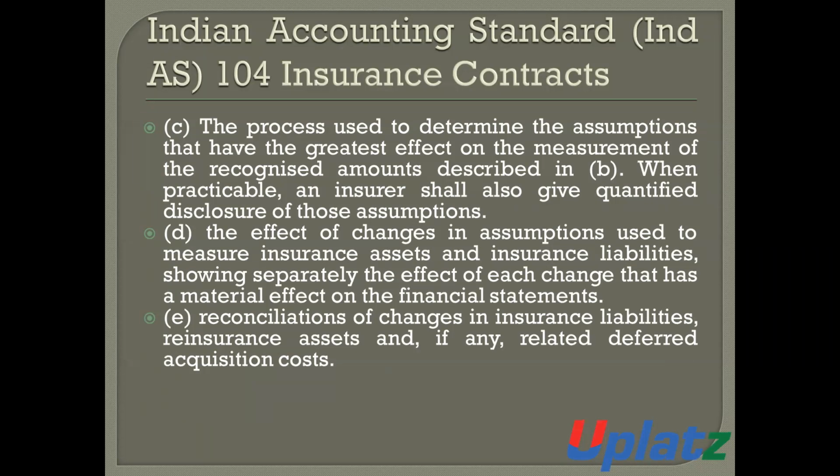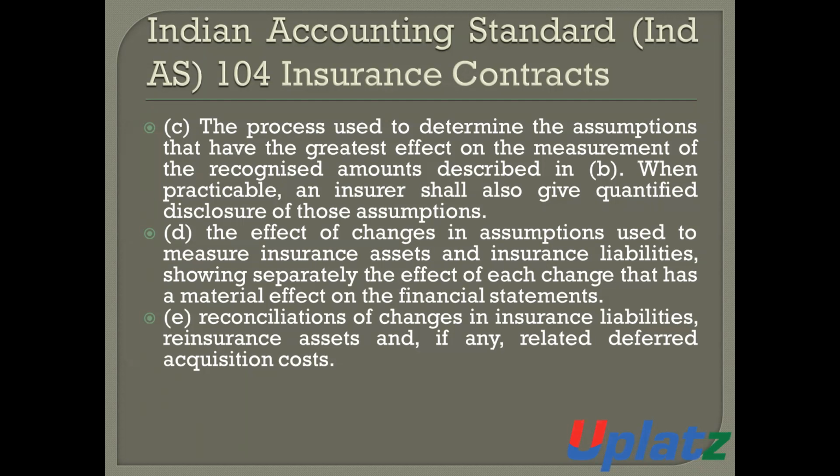The insurer will also disclose the process used to determine the assumptions that have the greatest effect on the measurement of the recognized amounts described in point B. When practicable, the insurer shall also give quantified disclosure of these assumptions.